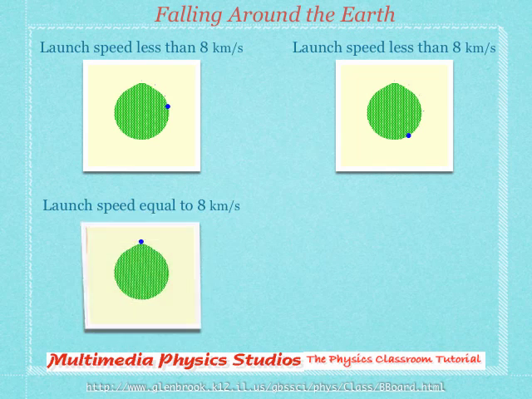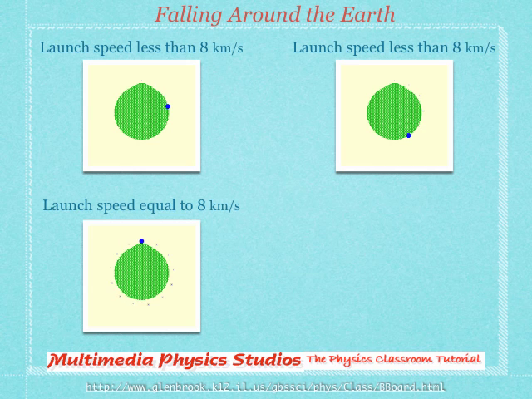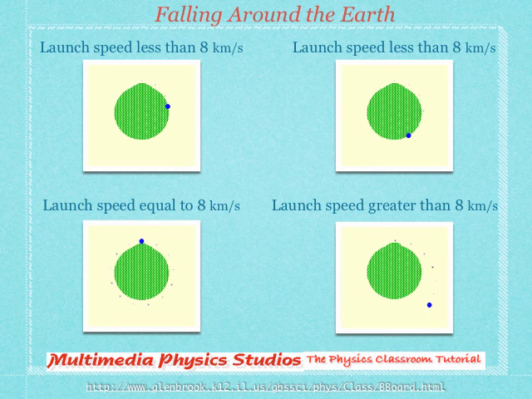If the launch speed equals 8 kilometers per second, it always falls 5 meters after every second, which matches the curvature of the Earth. So it goes all the way around the Earth. And for a launch speed greater than 8 kilometers per second, the orbit would be an ellipse, a stretched out circle.